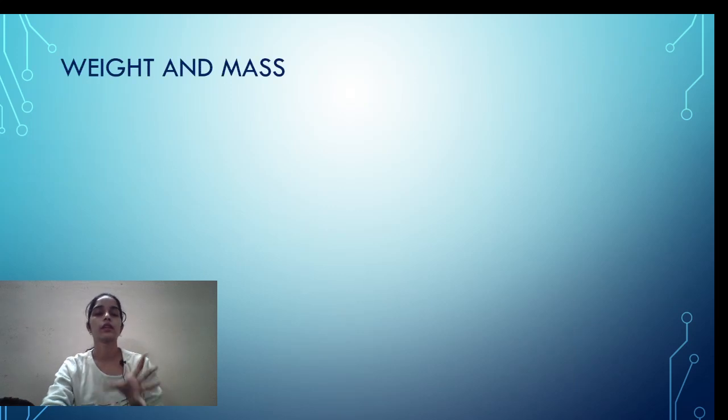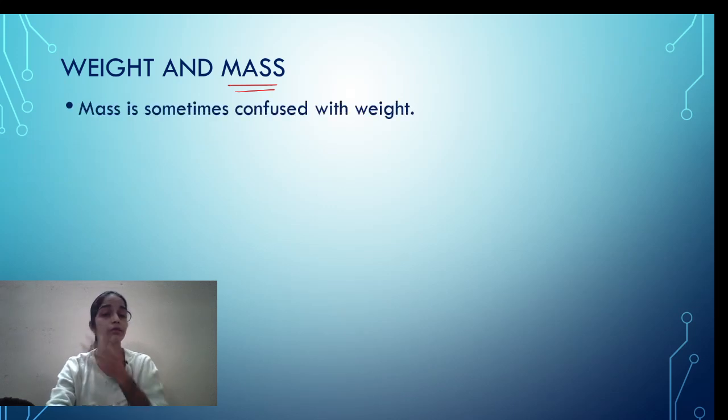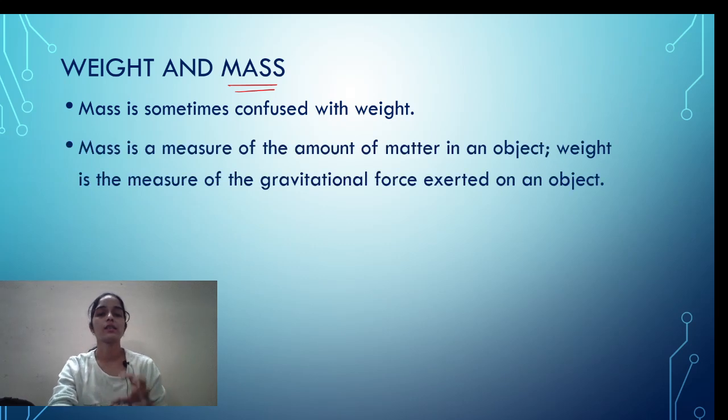Okay, now let us understand a basic thing, the difference between mass and weight. Mass is what a body possesses as matter, but weight is a different thing. Mass is sometimes confused with weight. Mass is a measure of the amount of matter in an object, and weight is the gravitational force exerted on that object. If you are on the earth, your mass is the same. If you are on the moon, your mass is the same. But if you are on Mars, or any other planet, then obviously your weight will differ.